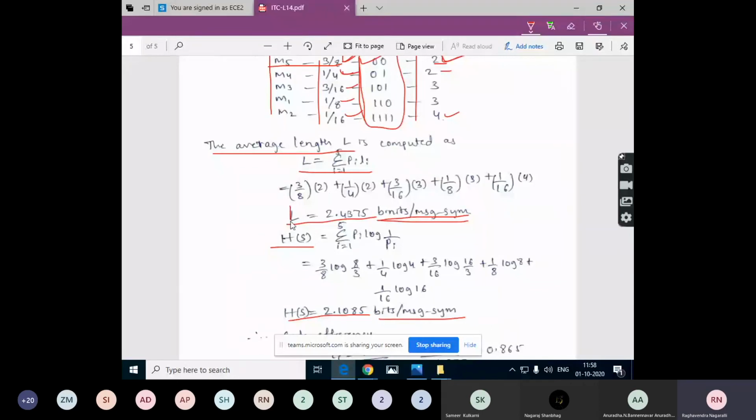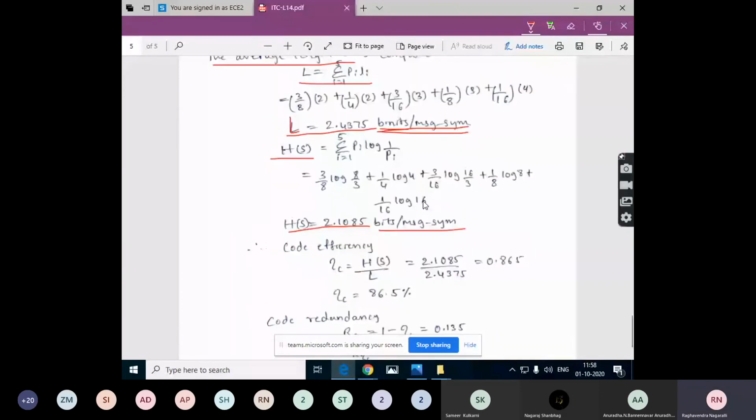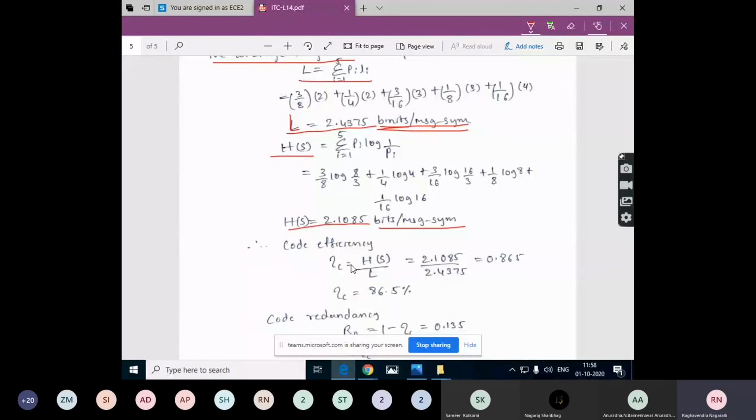In the average length, we count how many digits there are in the code word. Now the code efficiency, eta C, is equal to H of S, that is entropy, divided by the average length. Substituting these values, you will get 86.5% efficiency.